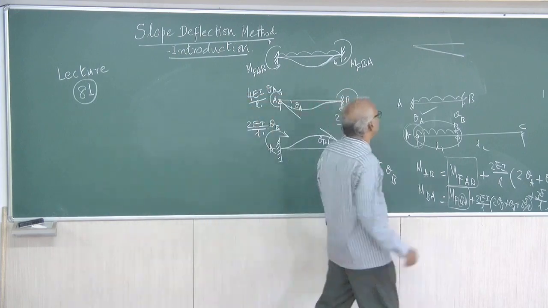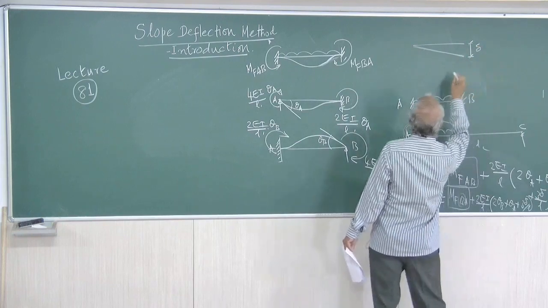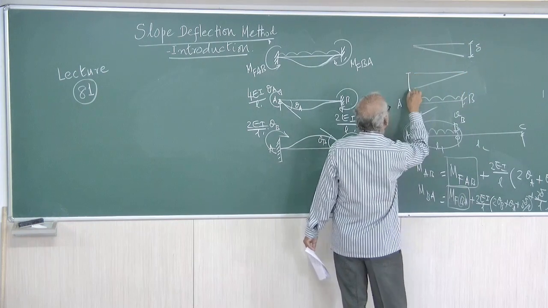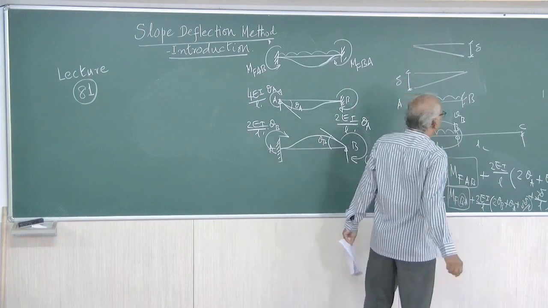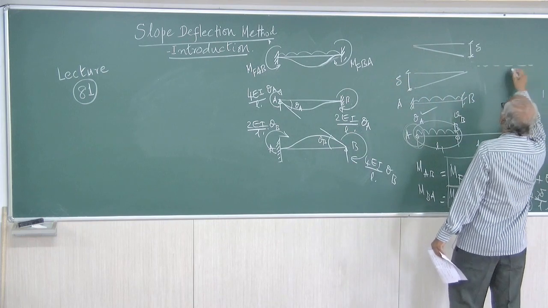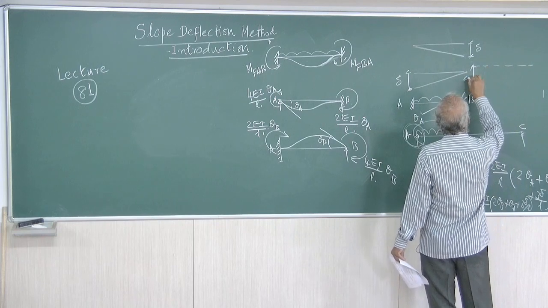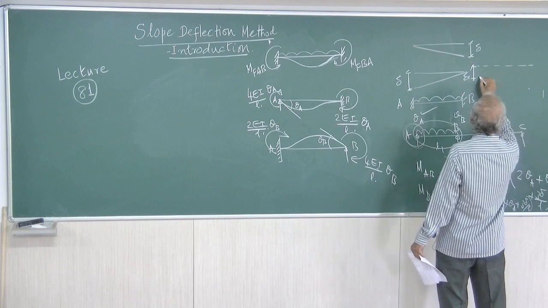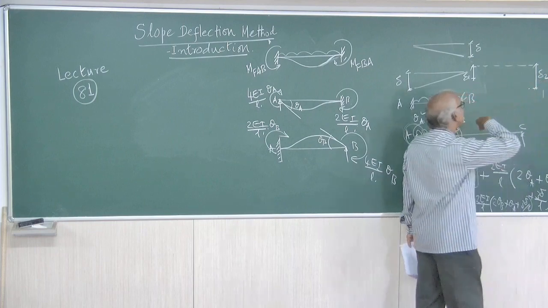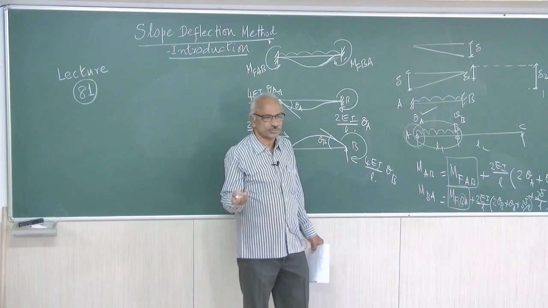Now, if there is a settlement, the support B may settle by delta, or support A may settle by delta. Or if this is a beam, this may settle by delta 1, and this may settle by delta 2. Differential settlement may be delta 1, support A settles by delta 1, B settles by delta 2. That is also possible.